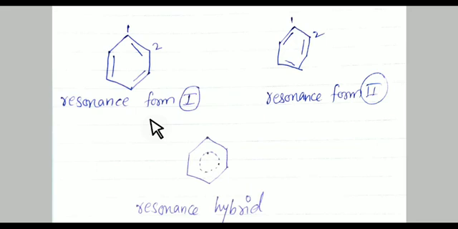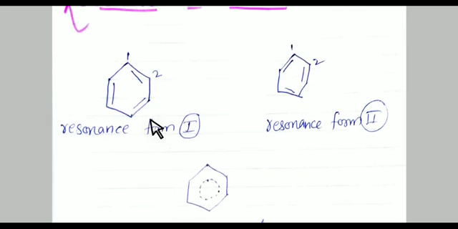Always remember, student, the cyclic structure of benzene incorporates 3 alternate carbon-carbon single bonds and carbon-carbon double bonds. As you have seen on your screen, 3 single bonds and 3 double bonds are there. Here also 3 single bonds and 3 double bonds are there.